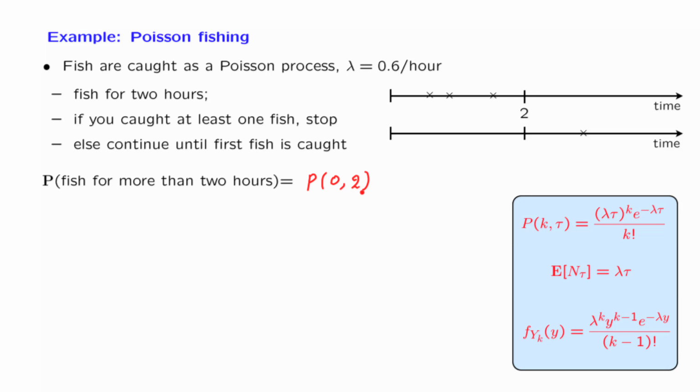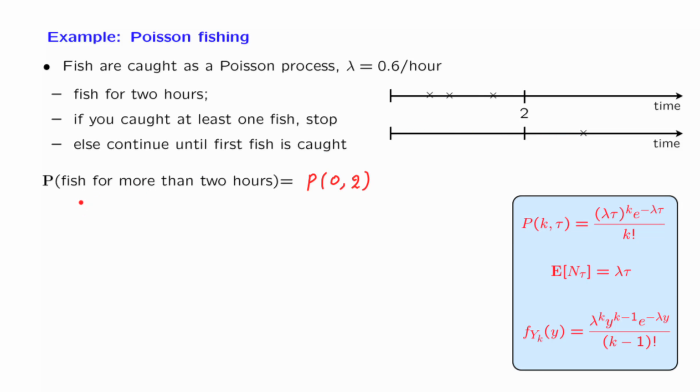Now, in this question, we could have a different approach. You will fish for more than 2 hours if and only if there are no arrivals during the first 2 hours, which means that the first arrival in the Poisson process of fishing happened after time 2.